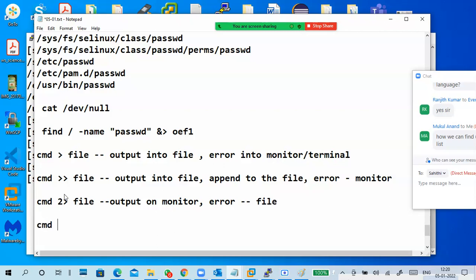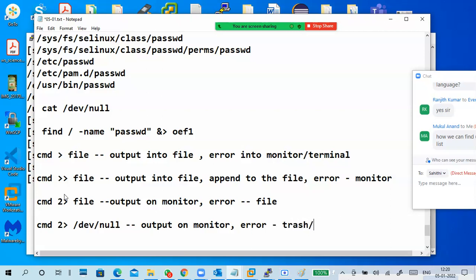Next, CMD 2 greater slash dev slash null: output on the monitor and error goes to trash.